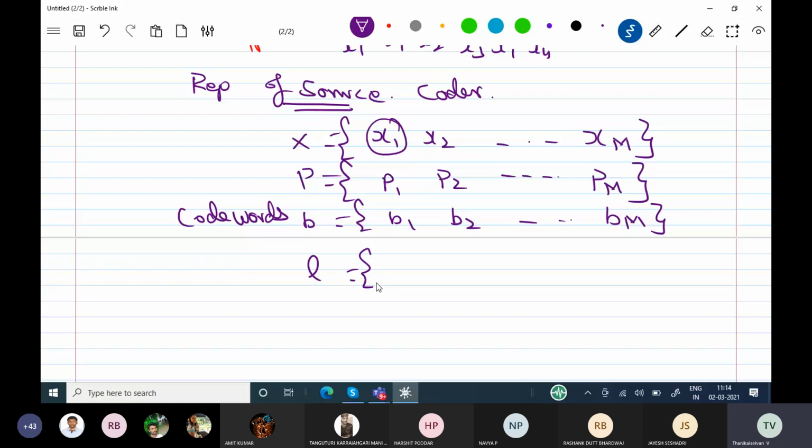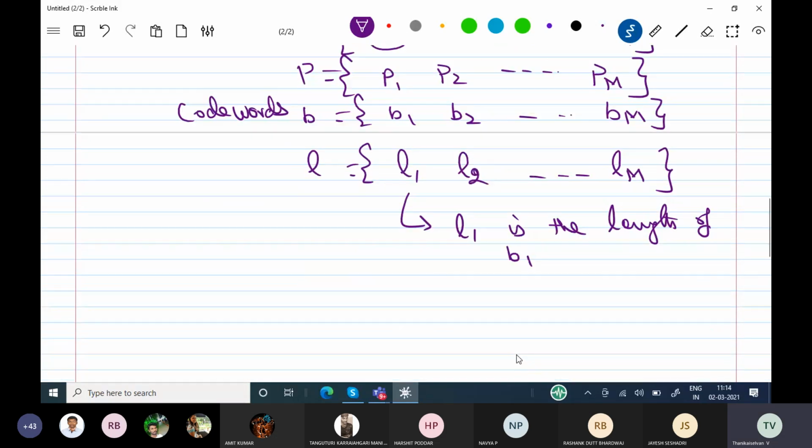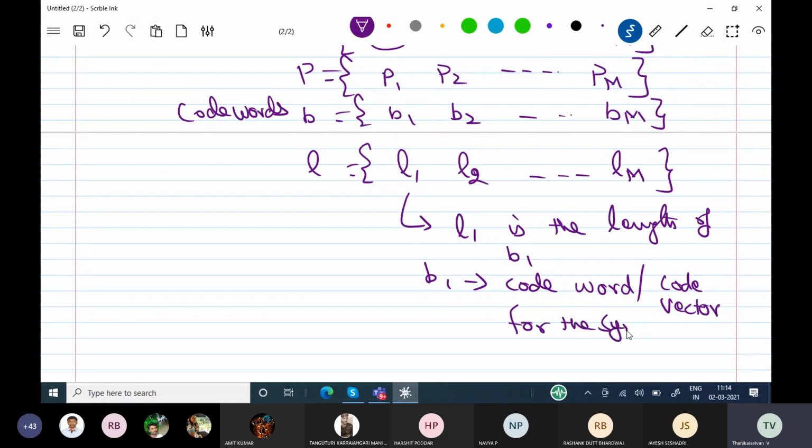Each binary number has a length L1, L2, going up to Lm. What is L1? L1 is the length of b1. What is b1? b1 is the code word, or we can give another name, code vector, for the symbol x1.